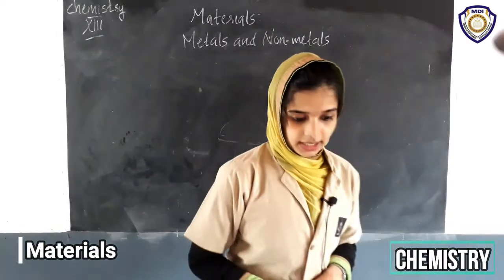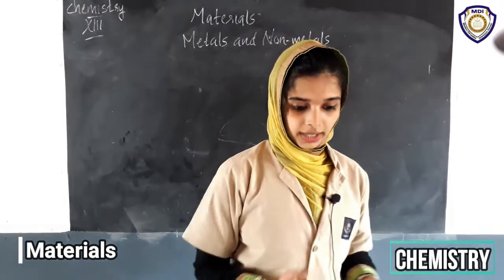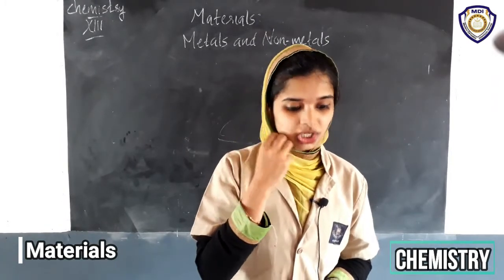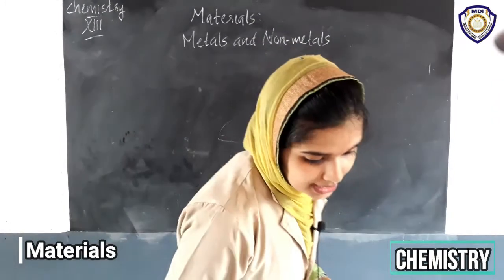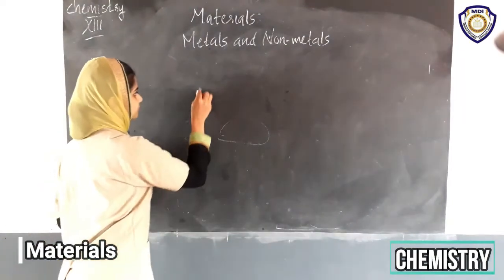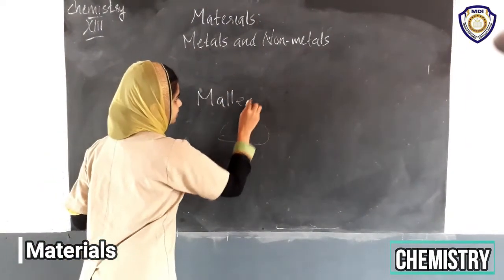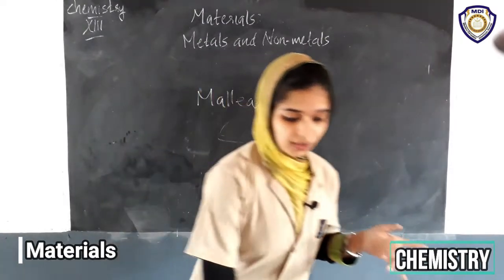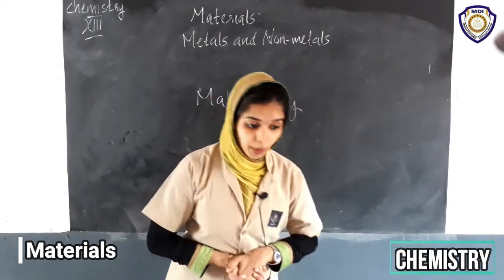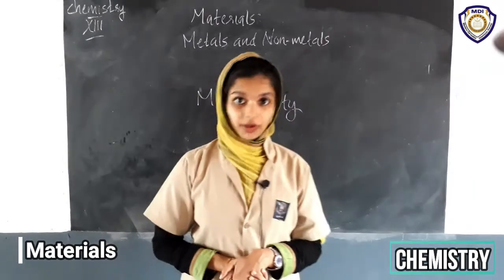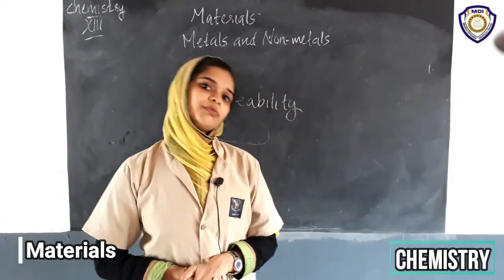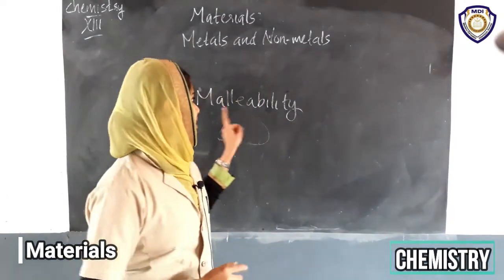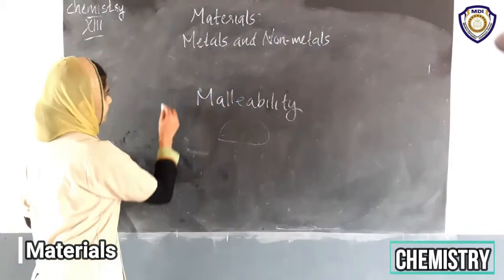The property of metals by which they can be beaten into thin sheets is called malleability. What is malleability? We are now discussing the physical properties of metals and non-metals. First, we are discussing the physical properties of metals. The first property is malleability.